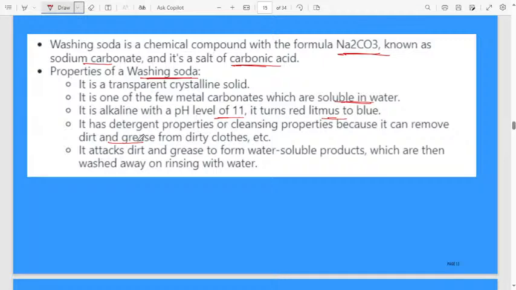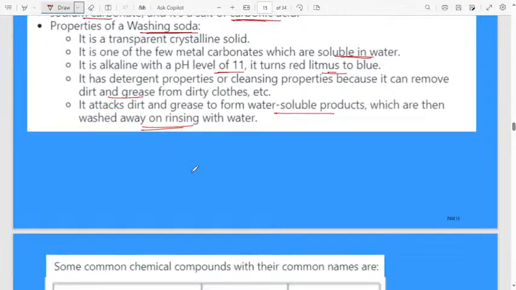Whatever dirt and grease is there on the cloth, definitely it will remove. It attacks dirt and grease to form water soluble products, which are then washed away by rinsing with water. Okay, these are a few properties of washing soda.